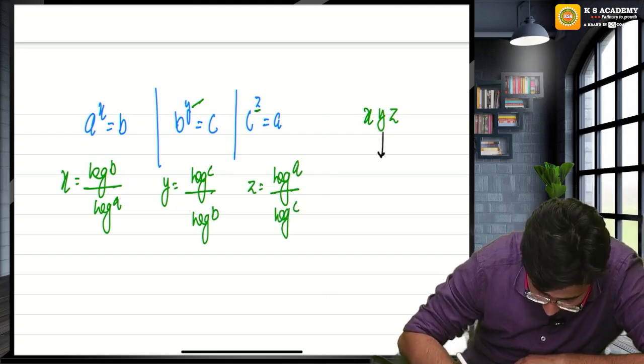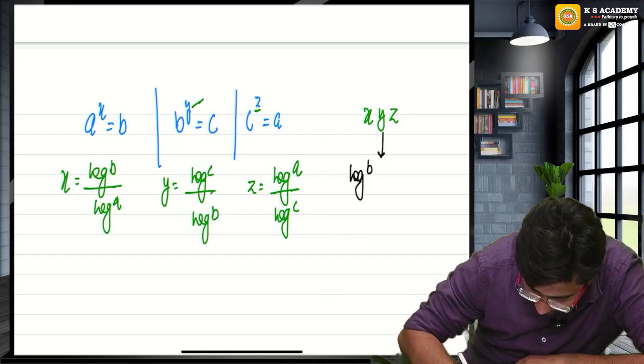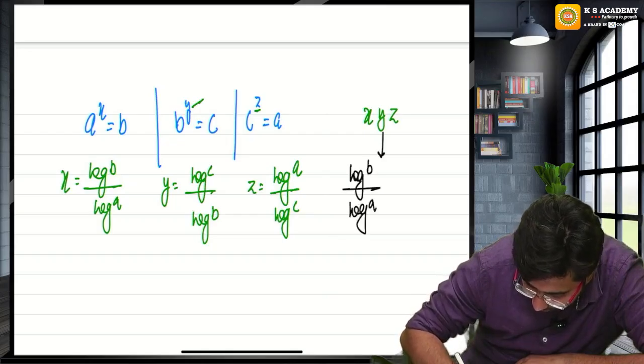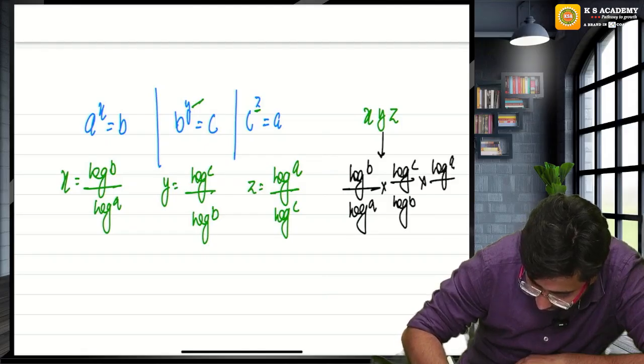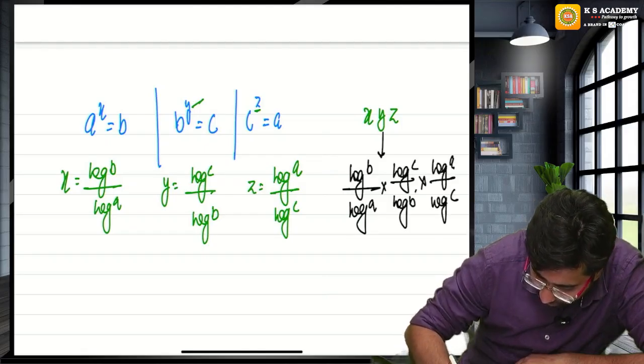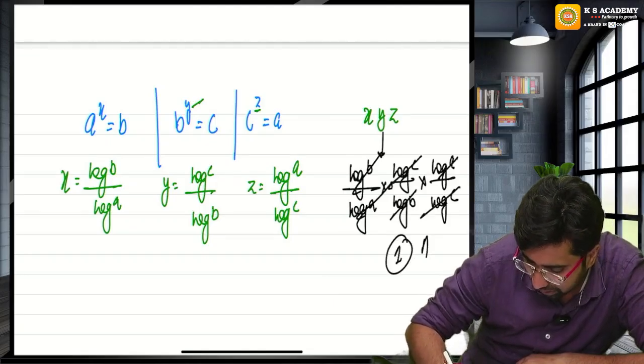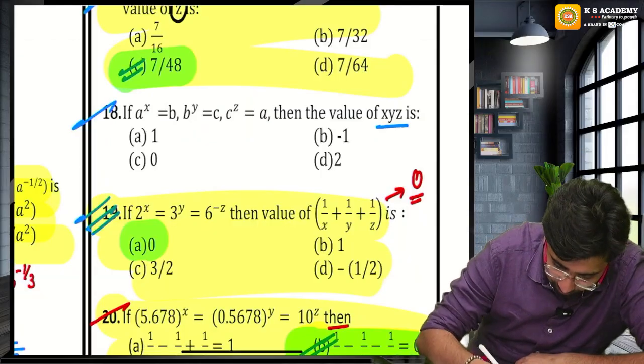Let's put it over here. The x value is log b upon log a, multiplied by log c upon log b, multiplied by log a upon log c. Log b will cancel. Log a will cancel. Log c will cancel. The answer will be 1. Guys, the answer will be 1.